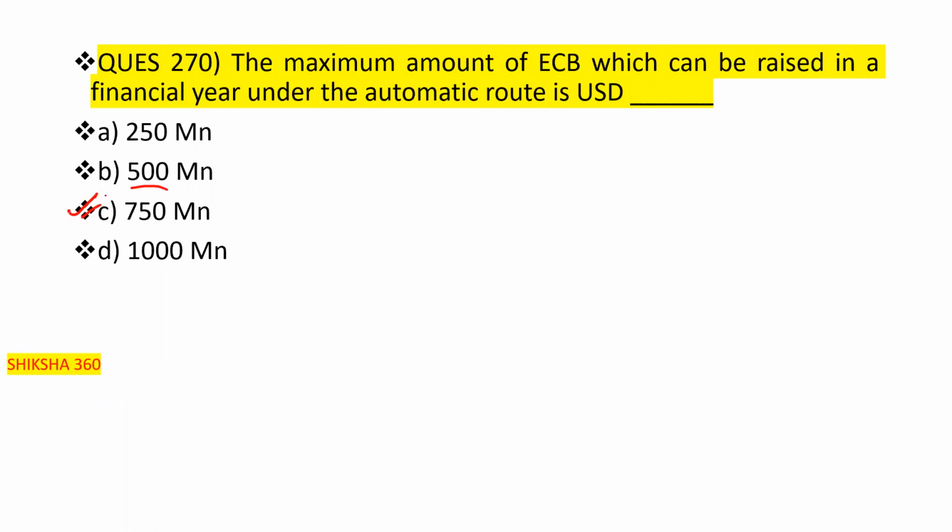So option number C is the correct answer. In this case it is 750 million. Clear? Option number C is the correct answer, that is 750 million. Now move to the next question.